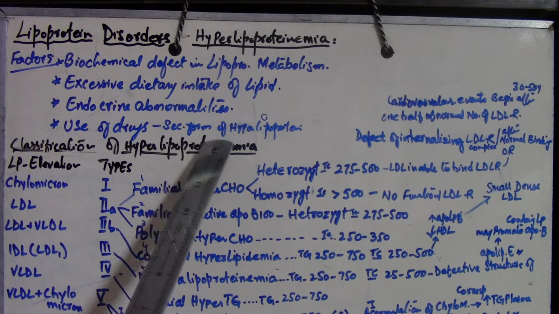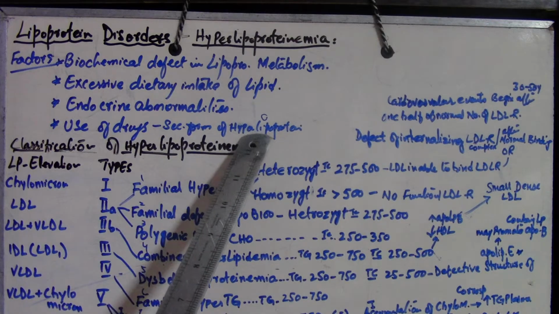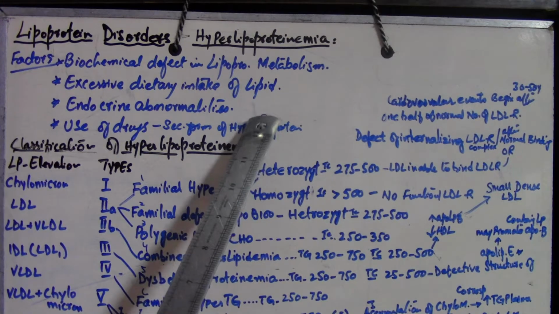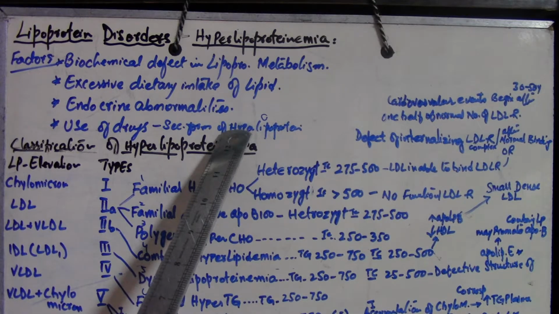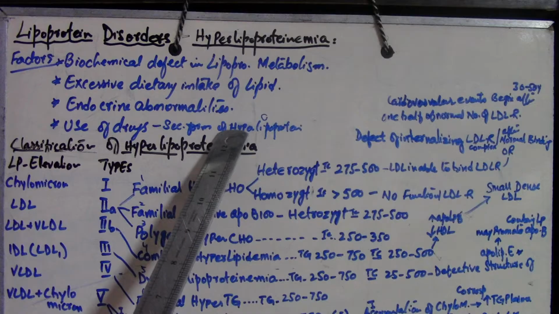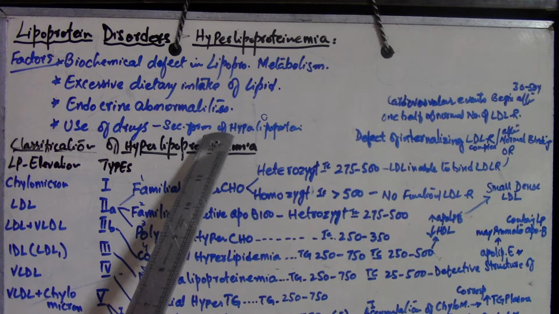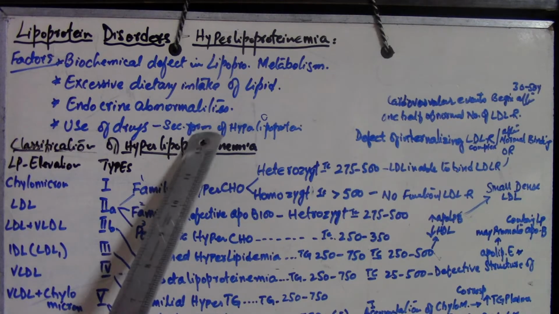The use of drugs could be the secondary form of hyperlipoproteinemia. The secondary form of hyperlipoproteinemia should be managed initially by correcting the underlying abnormality, including modification of the drug therapy when appropriate. But actually, this secondary form of hyperlipoproteinemia is commonly caused by the presence of alcoholism, diabetes mellitus, or uremia, or by the use of drugs.